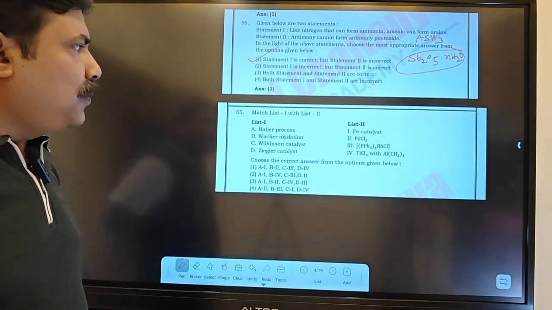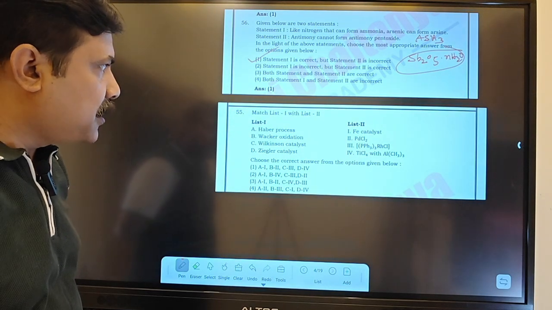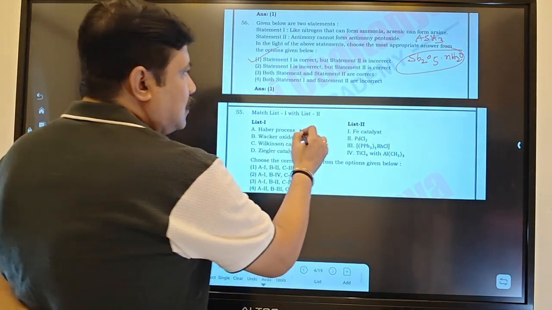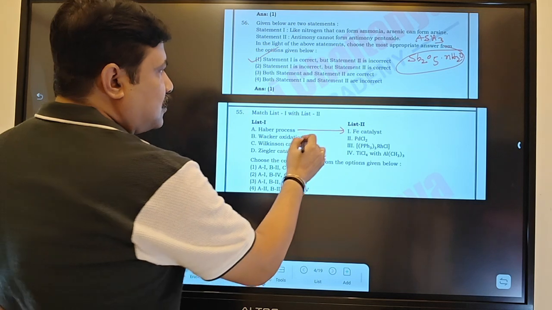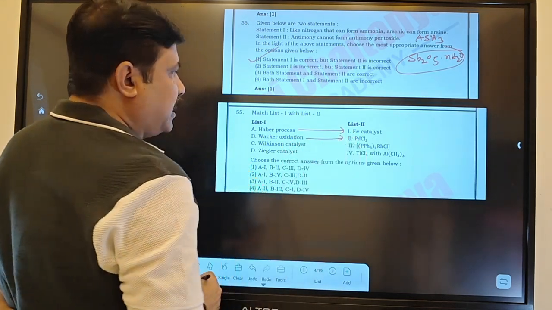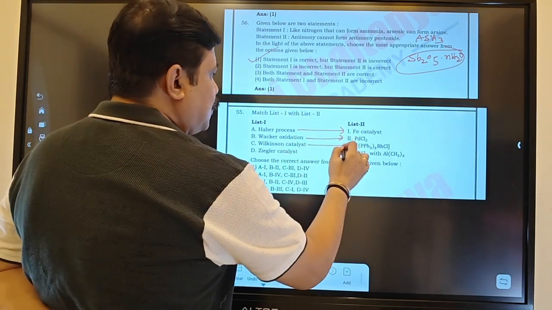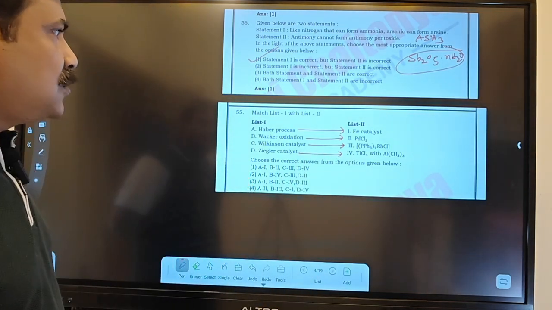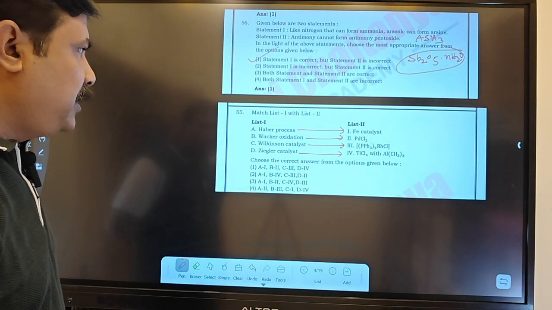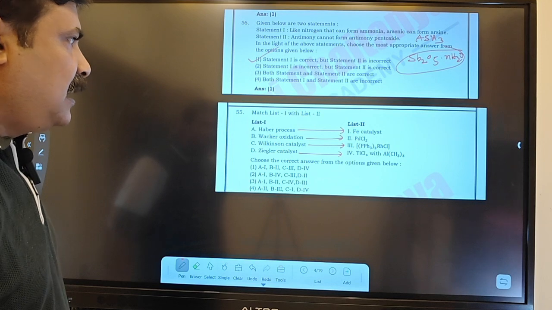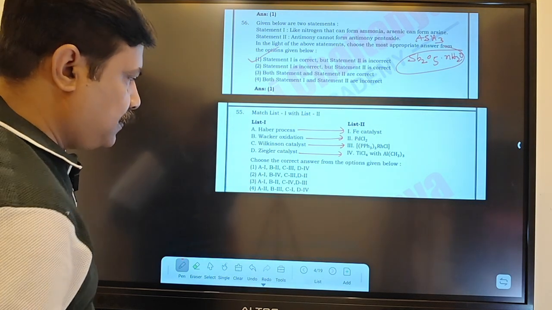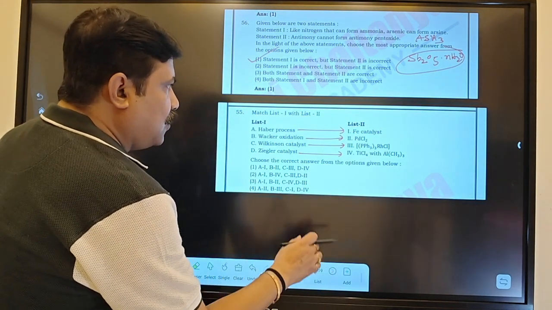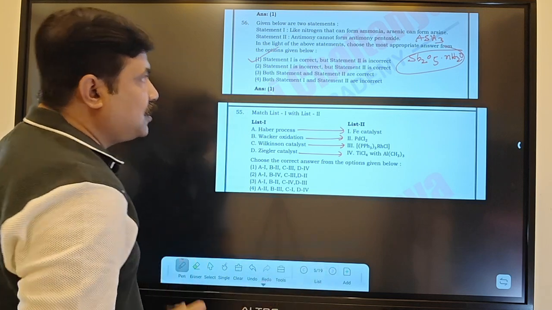Now these things, I hope everybody can match up. Haber's process means iron catalyst. Wacker process means PdCl2. Wilkinson catalyst means this one. Ziegler-Natta means TiCl4. So immediately you understood A will be 1, B will be 2, C will be 3, and D will be 4. That is no issue. Now if you look at the next questions over here itself.